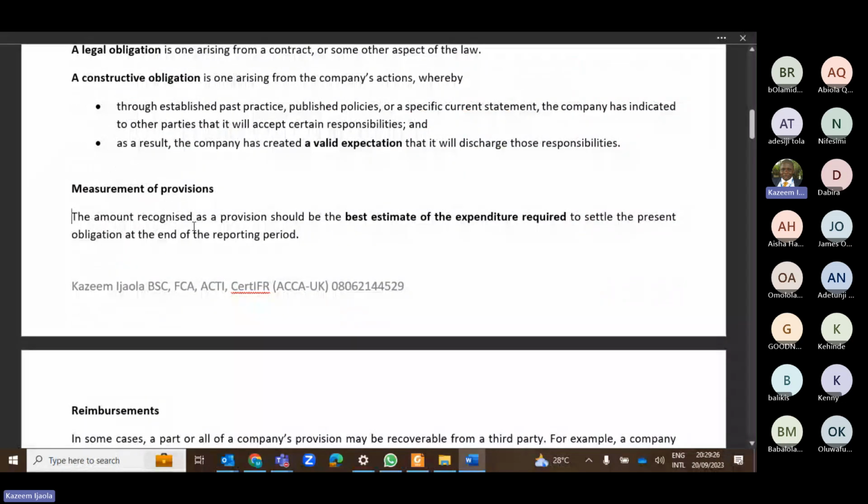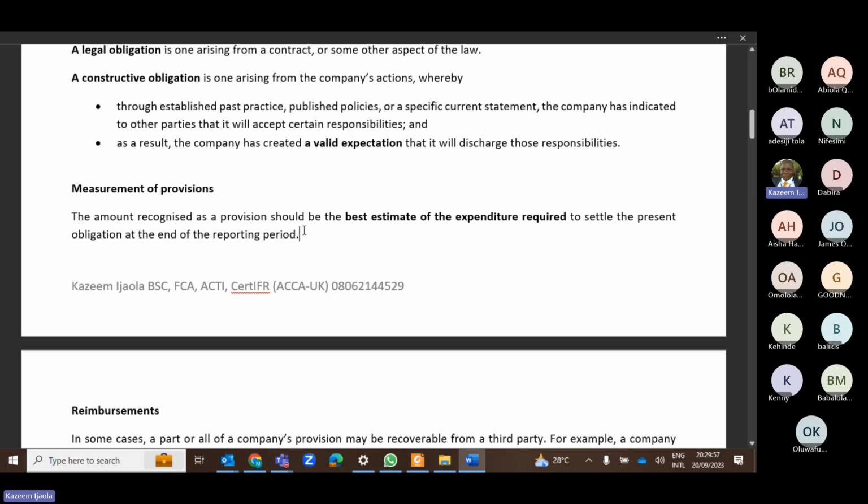Now the second question is measurement of provision. That is, how do you measure a provision? According to IAS 37, you call it a provision because you don't know the actual amount, right? You don't know the actual amount, but you should measure it at the best estimate of the expenditure required to settle the obligation.